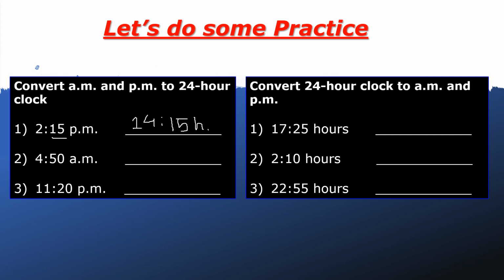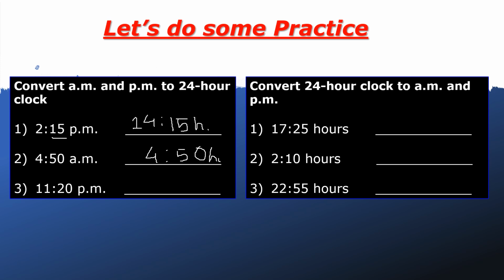4:50 a.m. Because it is AM, we write the time as itself. We write 4, then 50. And we add hours for 24-hour clock.